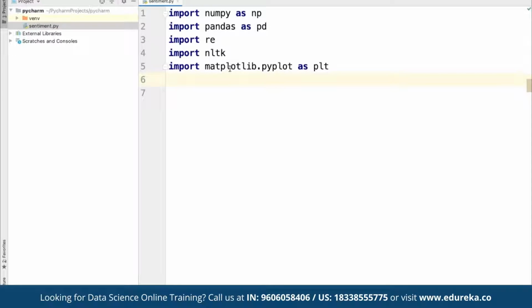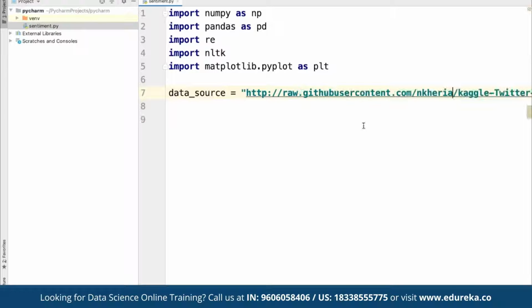So now, next we are going to import the data set. Here we can define, suppose, a data source, and define it as an HTTP link. Basically, we have the data available on GitHub itself. This is a sample of the Twitter US airline data, which is available on the Kaggle website as well.